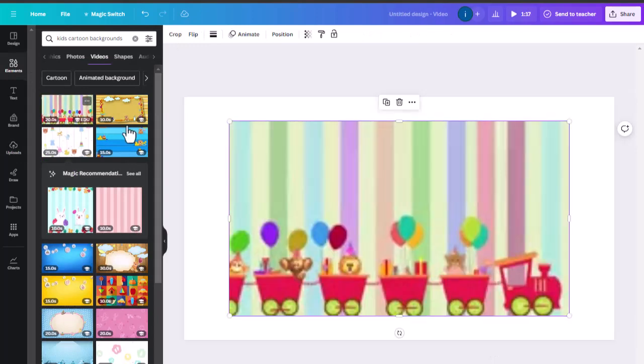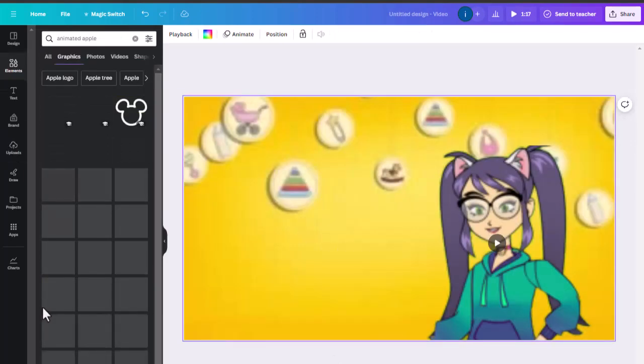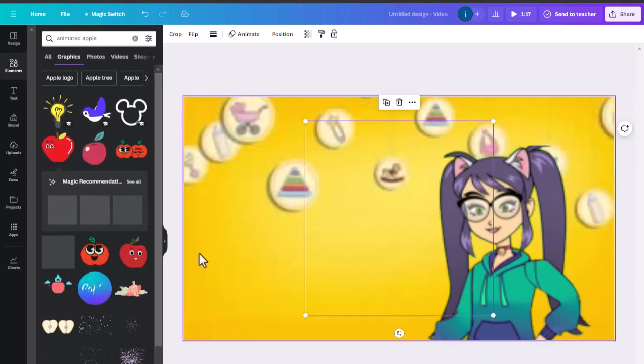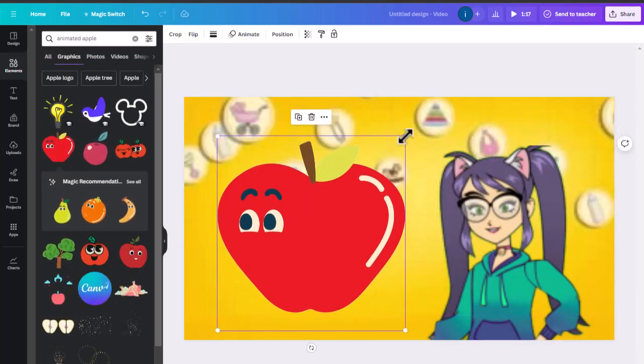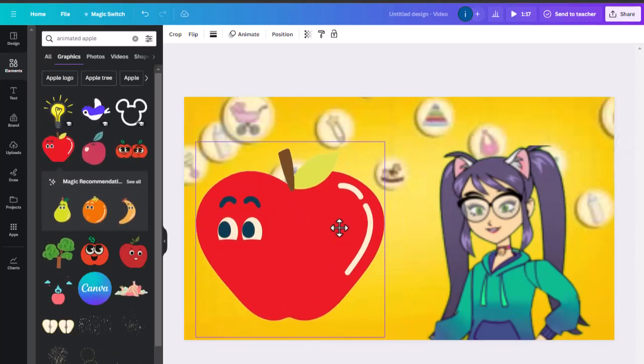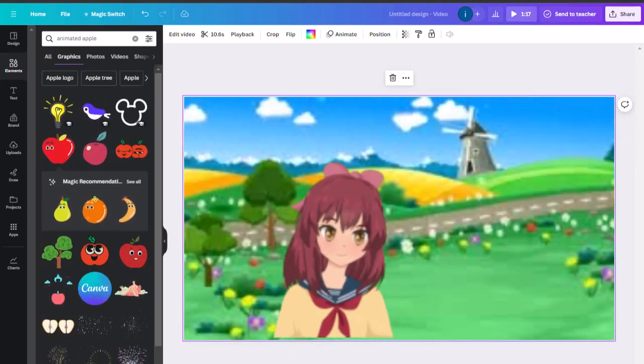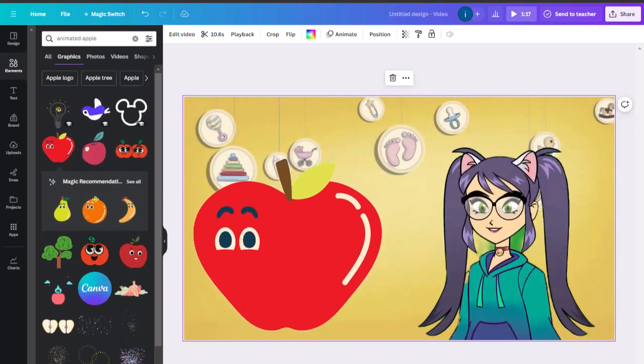Now the names of all our fruits start from this page. So the first fruit is apple. So go to Elements in the sidebar. We will search Cartoon Apple or Animated Apple. Then in Graphic, we chose Animated Apple. Now adjust the size of this graphic as per your requirement, big or small as you like.